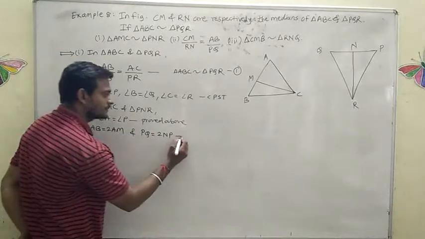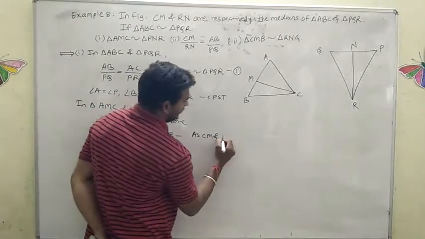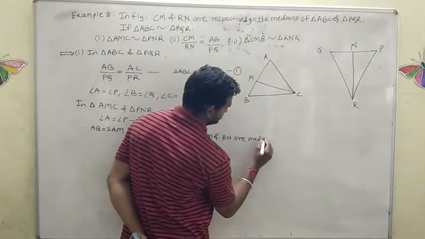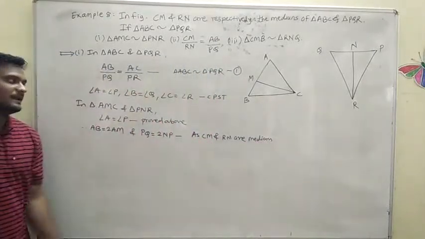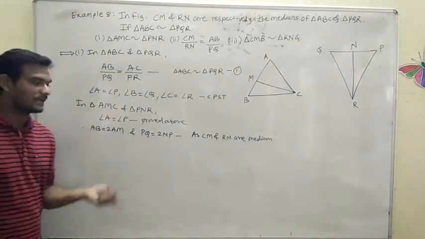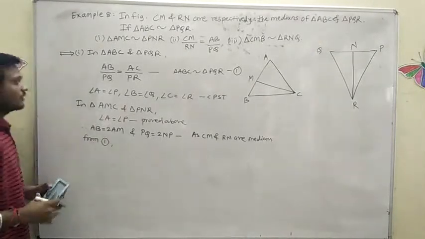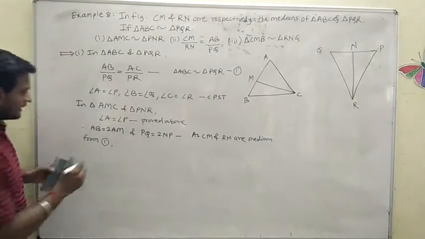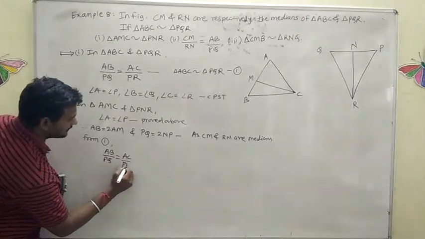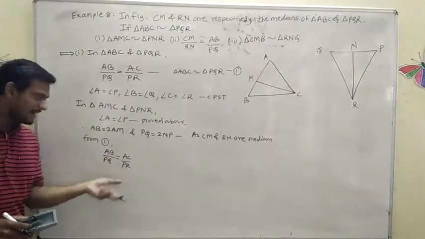What is the reason? As CM and RN are medians. Since CM and RN are medians, AB is equal to 2 times AM and PQ is equal to 2 times NP. From 1, what do we have? From 1, AB by PQ is equal to AC by PR.